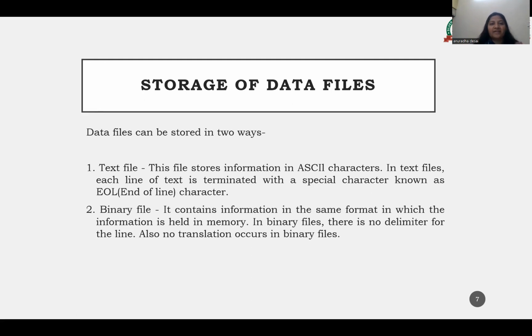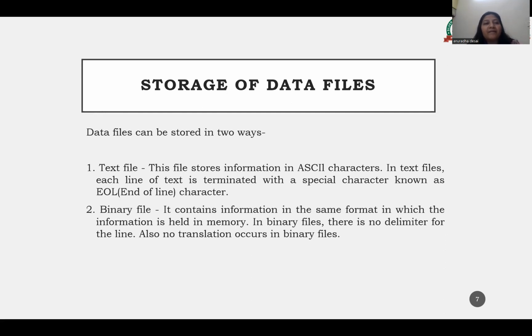Okay, now storage of data files. So how can the data files be stored? The data files are stored in two ways: the text file and the binary file. What is the text file? The file which stores the information in ASCII characters. In the text files, each line of text is terminated with a special character, which is known as the end of line character.